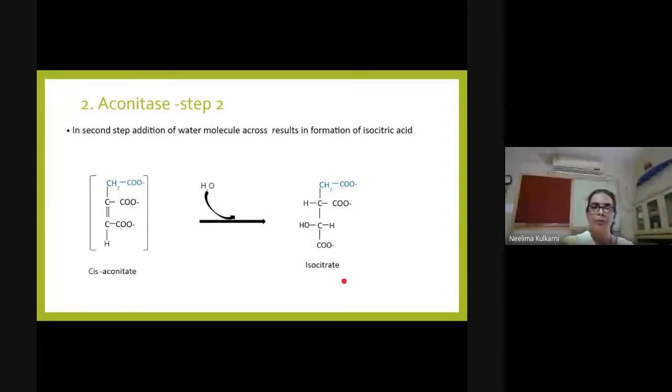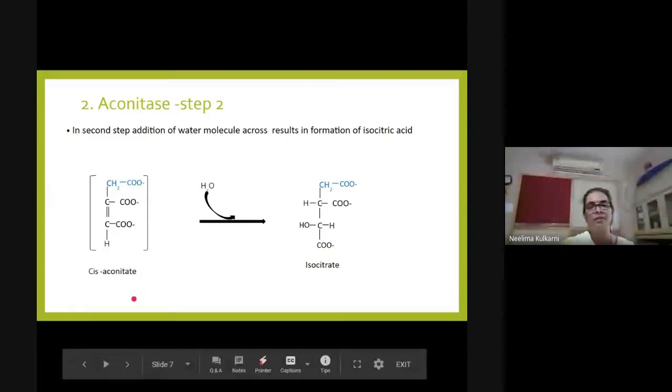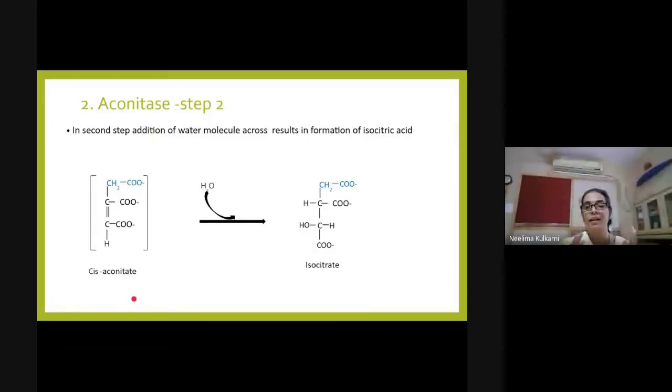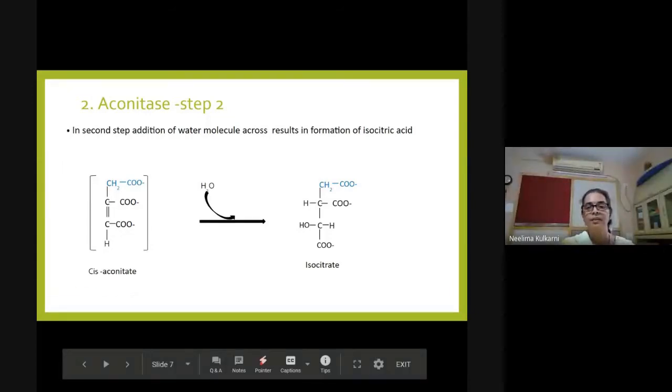In step 2, the enzyme bound intermediate cis aconitate, under the action of the same enzyme, because I have already told you this is an enzyme bound intermediate, so two consecutive steps are being catalyzed by this particular enzyme. It is just a rearrangement of atoms so as to convert citrate to isocitrate. So cis aconitate is now going to accept a water molecule.